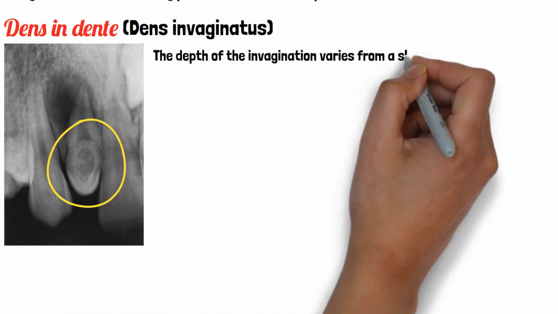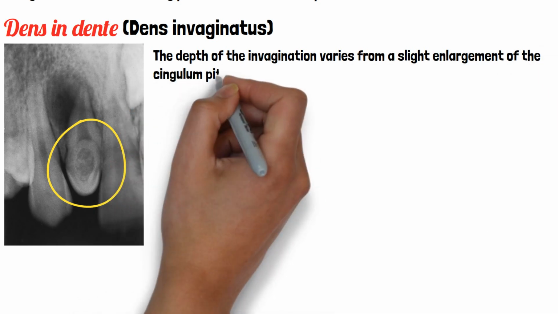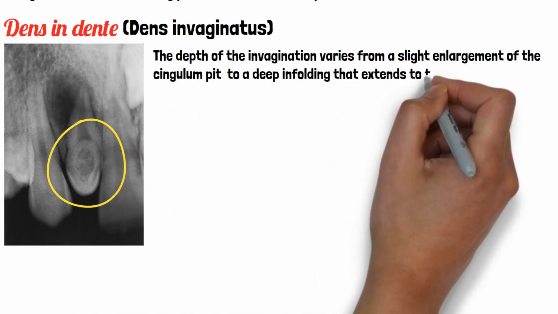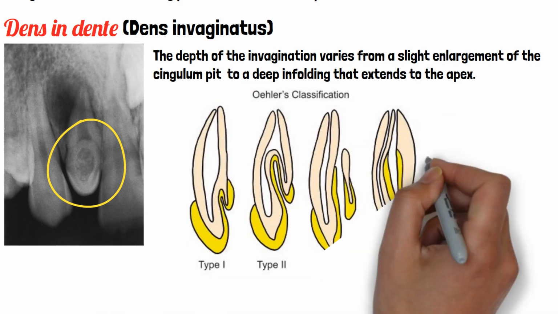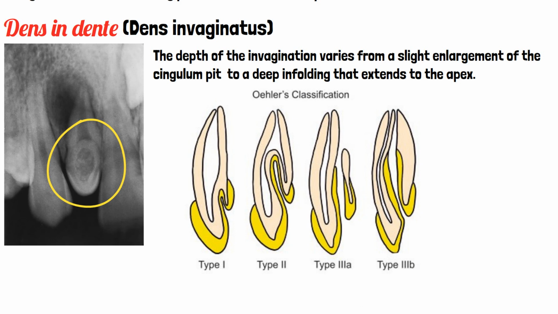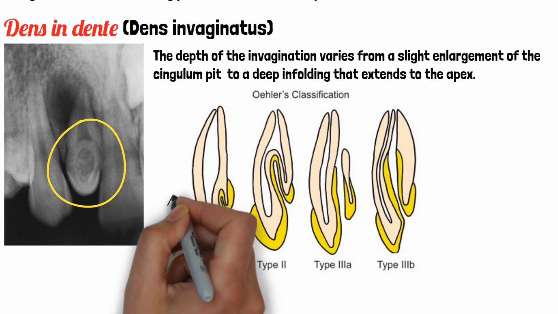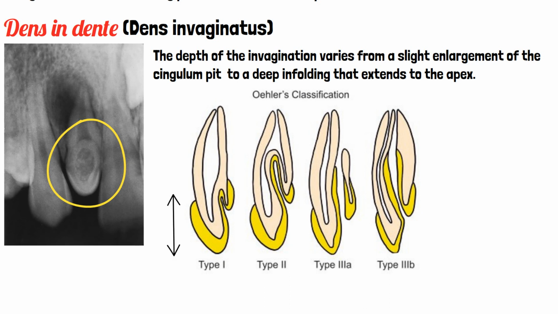Basically the depth of invagination varies from a slight enlargement of the cingulum pit to a deep infolding that extends to the apex. Depending upon this depth of invagination, Oehlers has given a classification. It is divided into 3 types, where the third one has 2 subtypes. Type 1, where the depth of invagination extends till the cingulum, and the yellow area is the enamel. So the dens indent is always covered by enamel.